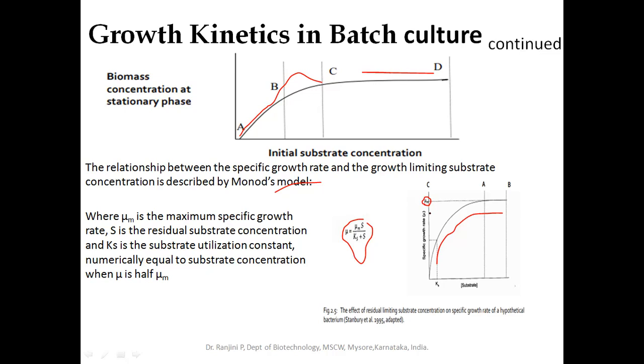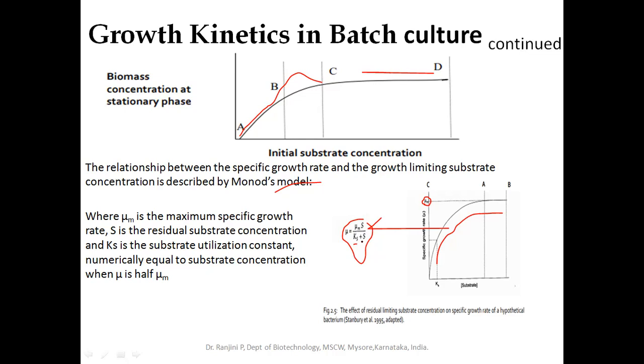Next, the specific growth rate mu can be determined as mu is equal to mu max or mu m into S, where S is the substrate concentration, or it may be the essential nutrient concentration, divided by Ks. Ks is the substrate utilization constant.